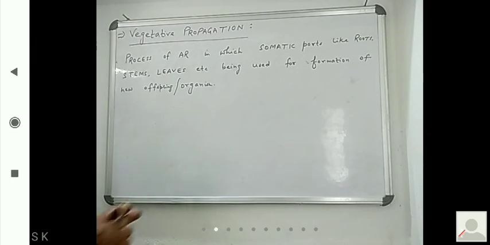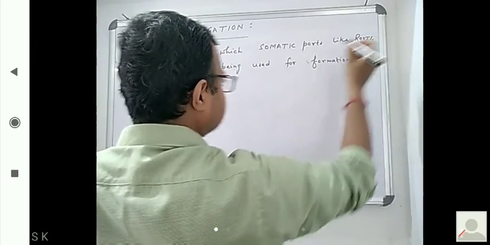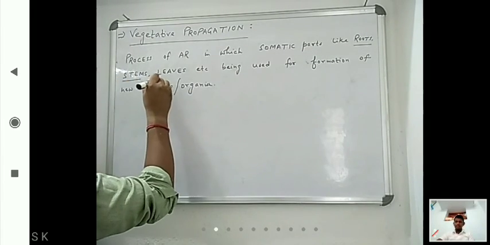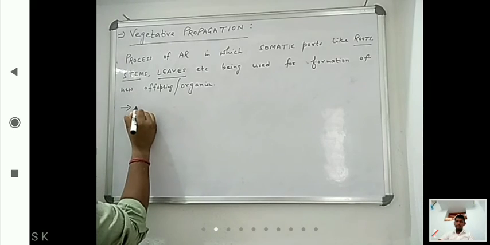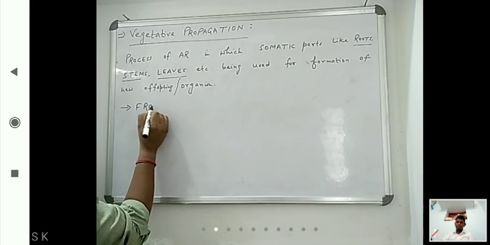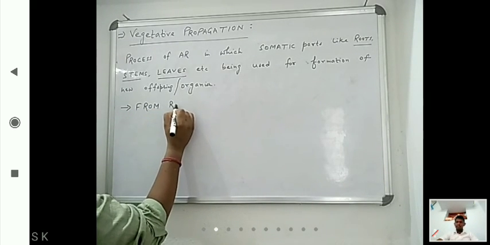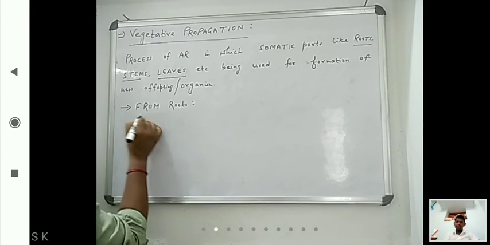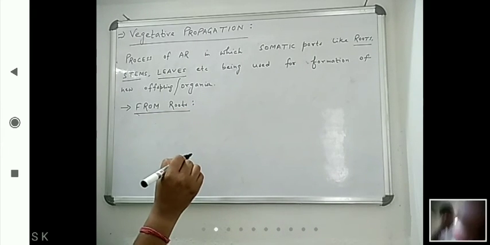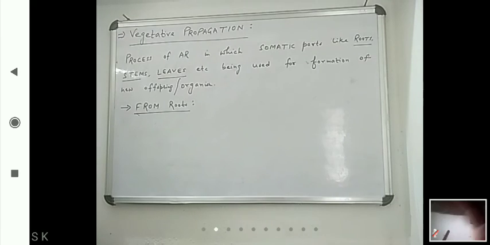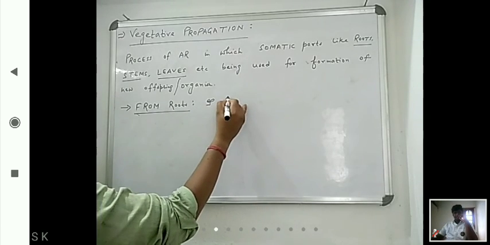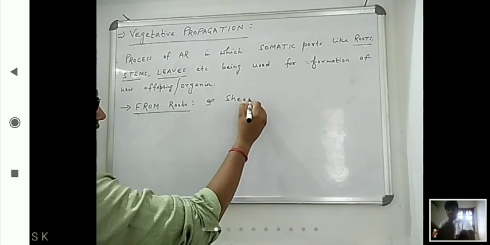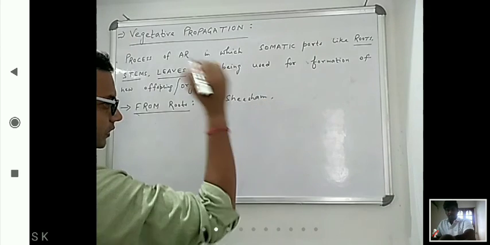Now we have to see what examples come in vegetative propagation. First we said roots, stems, leaves. So first we will see from roots. Here examples are important. From roots, for example, sesame is one example.